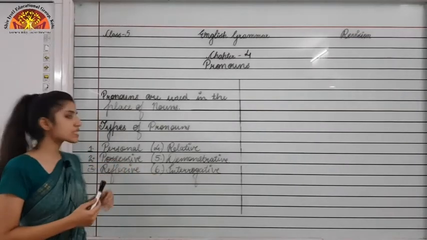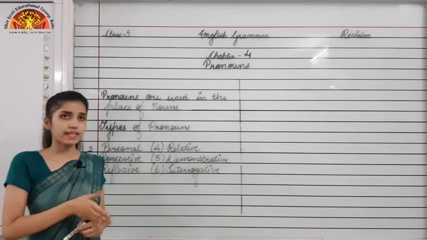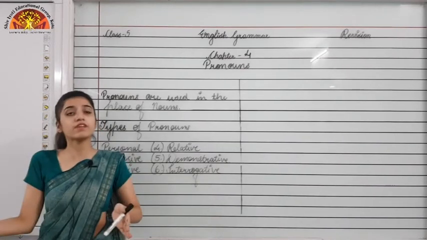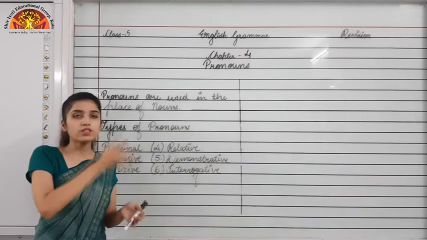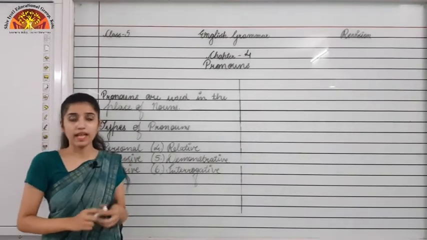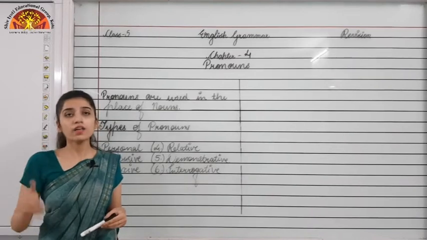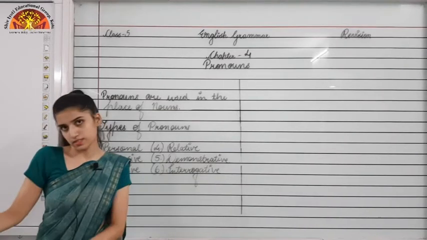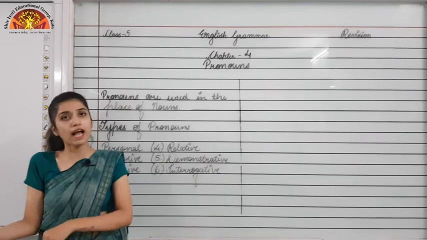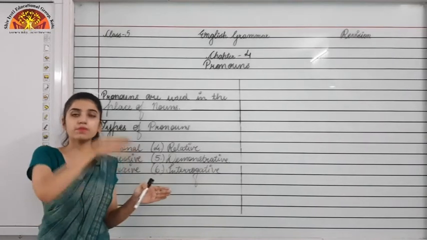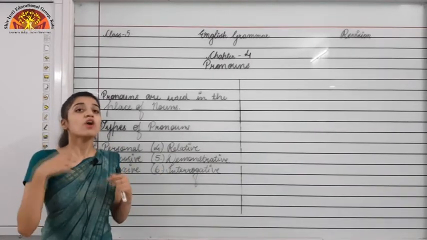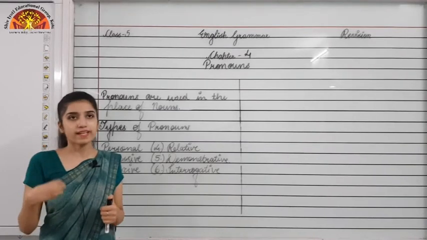Now when we move to reflexive pronoun, what do we talk about? I can say that the subject of the action, the doer of the action, is also the receiver of the action. Okay, when the doer and the receiver both are same, we will be using the reflexive pronoun. Like I can say, I hurt myself during dance practice. I am the only one who is doing and also receiving the action. So for I we will be using myself, for he, himself, for her, herself. Okay, so like this we are using the reflexive pronouns.